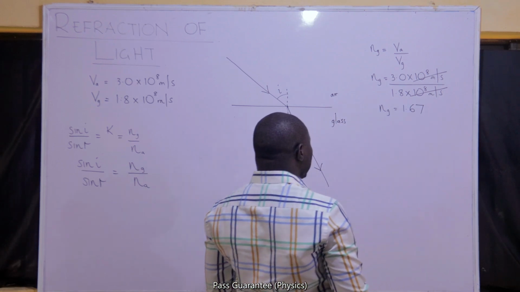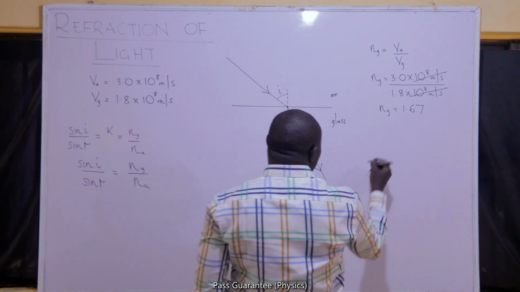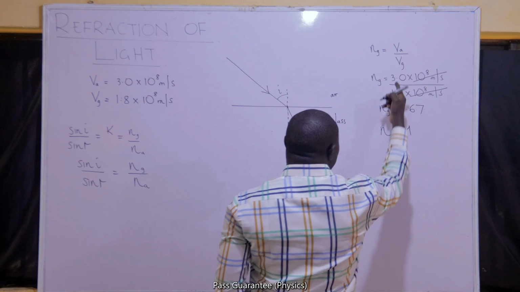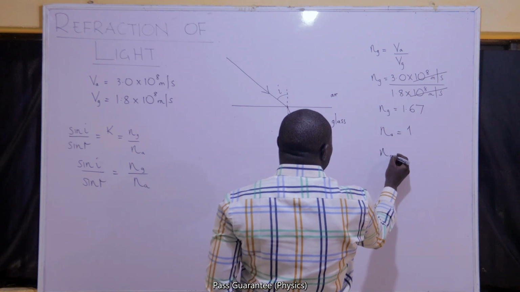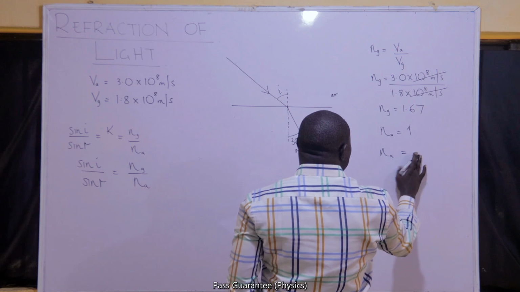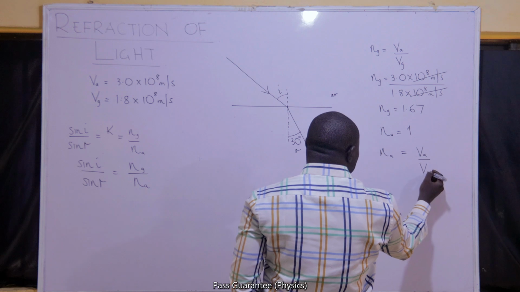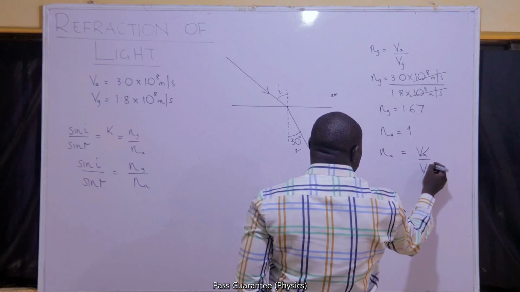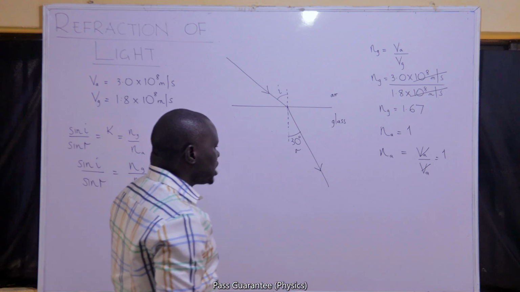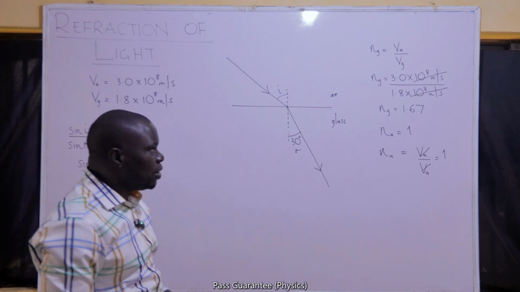I can also find the refractive index of air, but usually we just take the refractive index of air to be 1. If you want to find it from this formula, the refractive index of any medium, the medium now is air, will be the speed of light in air all over the speed of light in the medium, and the medium is also air. So you will observe that that should give us 1. Generally, for most questions, we always assume that air has a refractive index of 1, except we are otherwise stated.